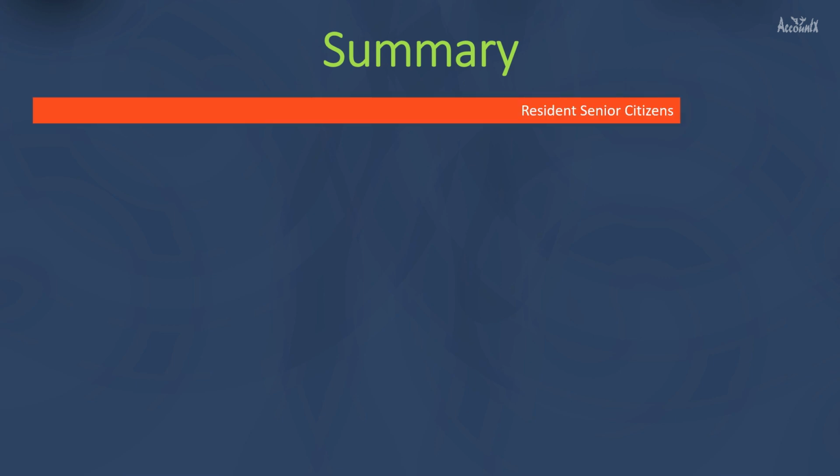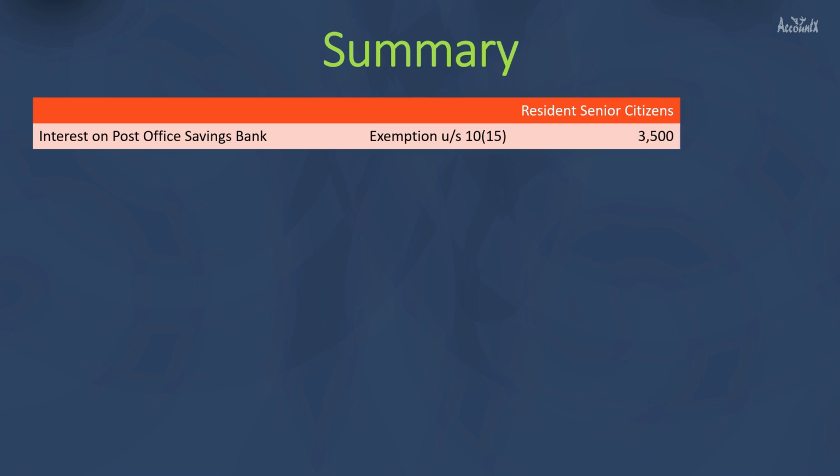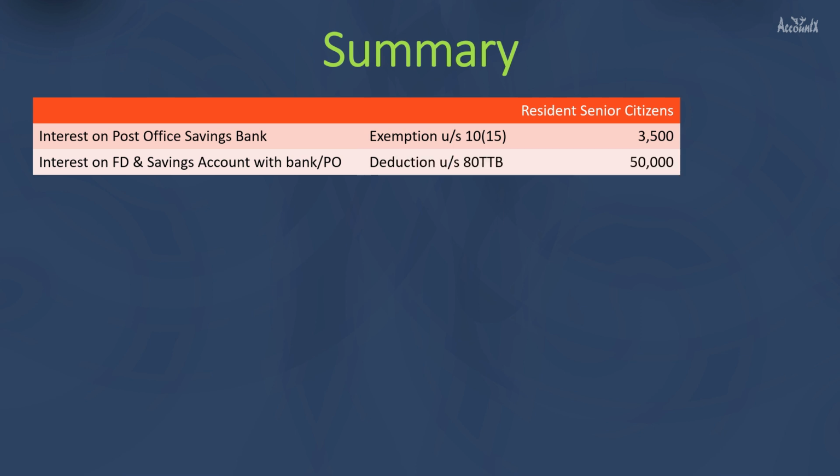Let's now summarize all the benefits that we have so far discussed. If you are a resident senior citizen earning interest on post office savings bank account, then you would be getting an exemption of 3,500 per annum. If you are earning interest on FD and savings account with bank or post office, then you would be getting a deduction up to 50,000 rupees per annum.